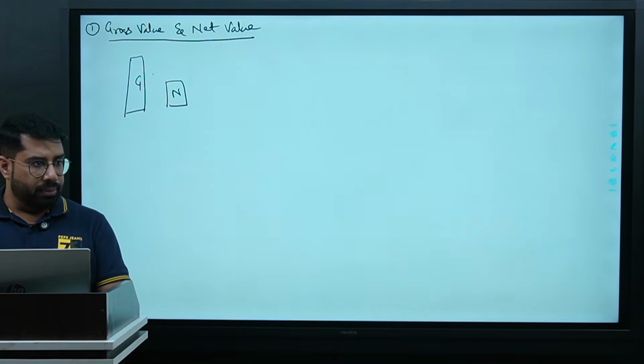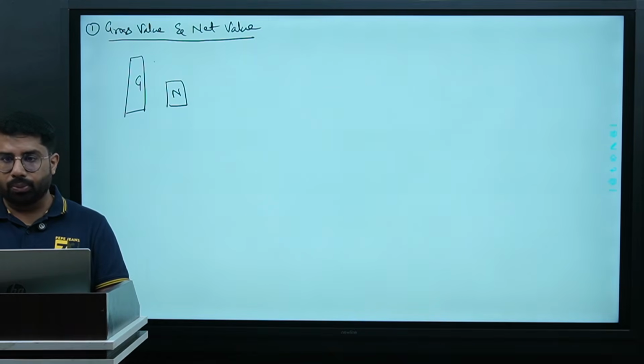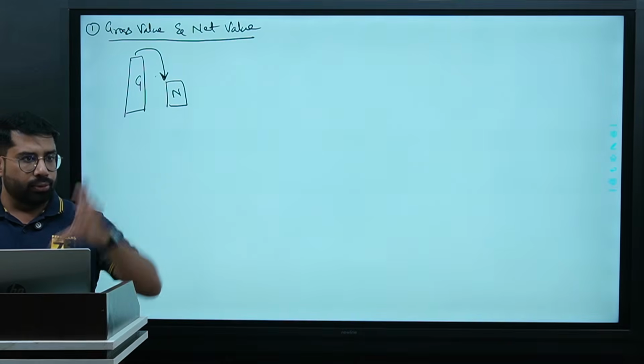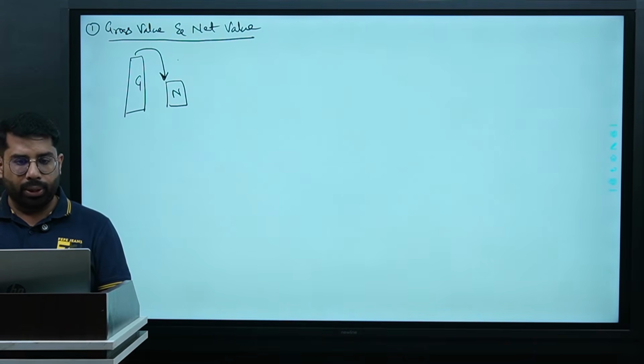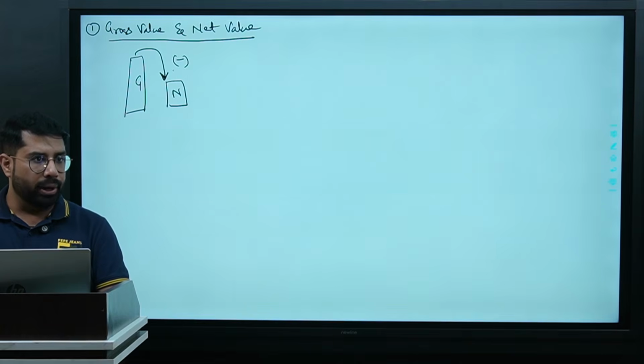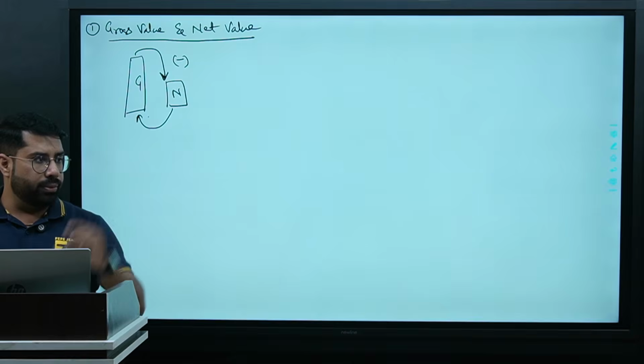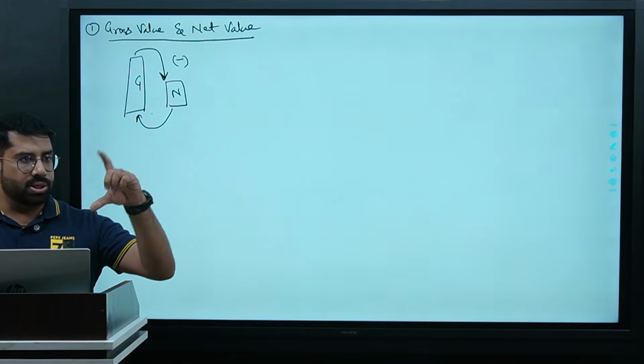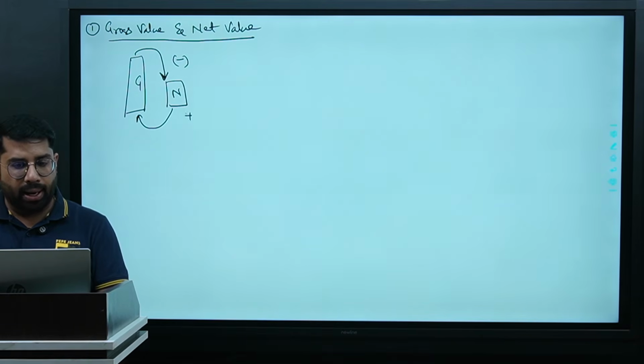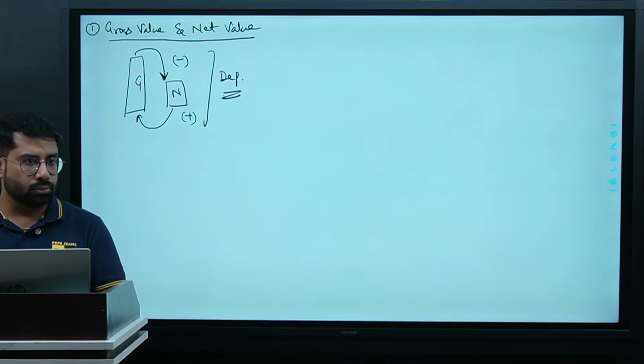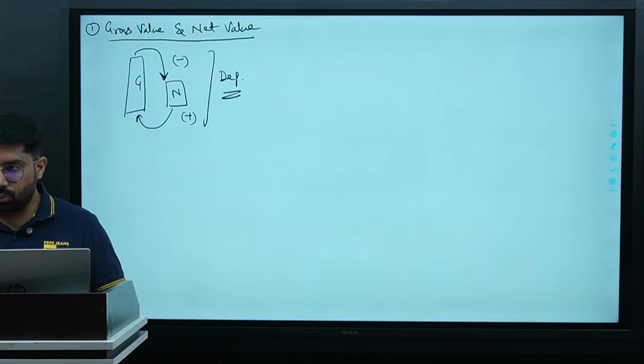If gross is given and you are asked to find net value, it means you are moving from gross to net, from higher value to lower value. How will you do it? By subtracting the values. If I ask you to move from net to gross, net which is a smaller value, gross which is a higher value, how will you do it? By adding. Adding what? Depreciation. Do we understand this? It could be same as your PU2.